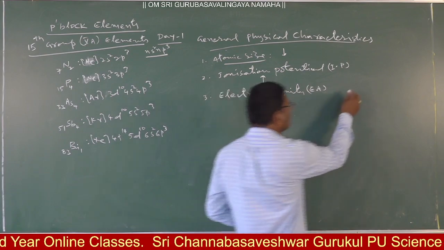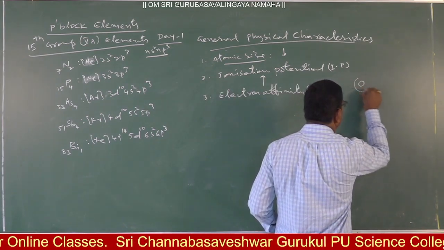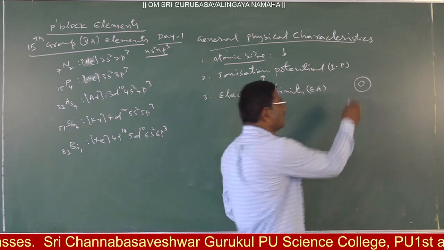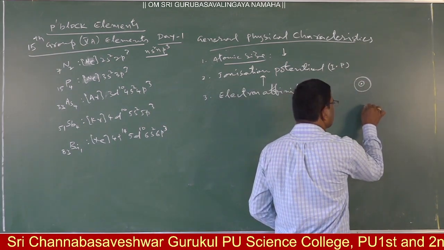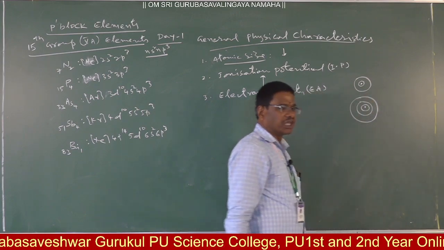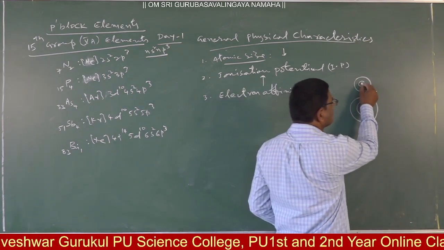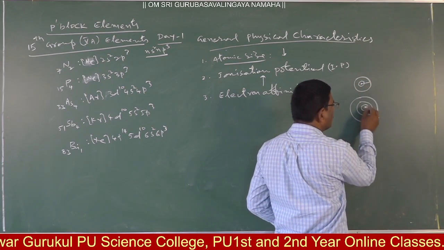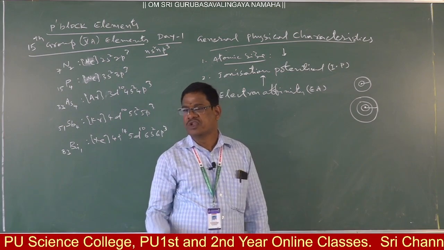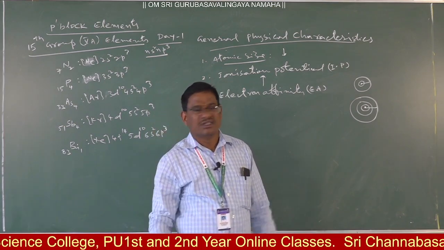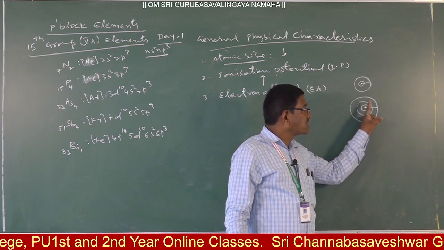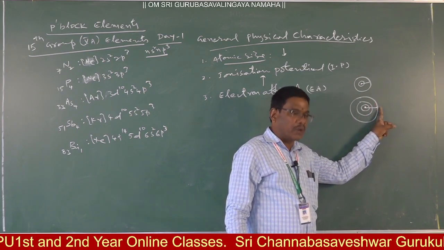Meaning here, suppose the size will be like this, 1s2, 2s2, 2p3. Then it is a nucleus. Then next if you go, 1s2, 2s2, 2p6, 3s2, 3p3. Here the distance from the nucleus to the outermost orbit increases down the group. As the distance increases, the nucleus is unable to control its own outermost electrons properly.